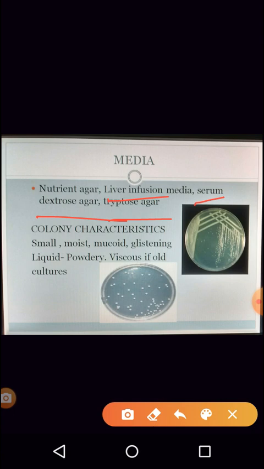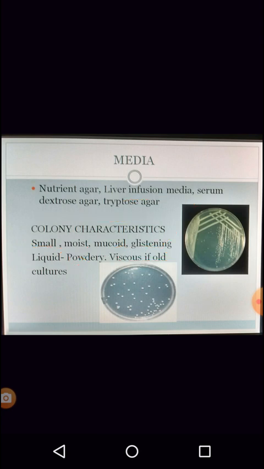If the organism is grown on solid media, the colonies are small, moist, mucoid and glistening. They have a shining consistency. And if this organism is grown on liquid media, the colonies are powdery. The organism appears powdery. And if the organism is a little old culture, then the colonies become viscous in nature.